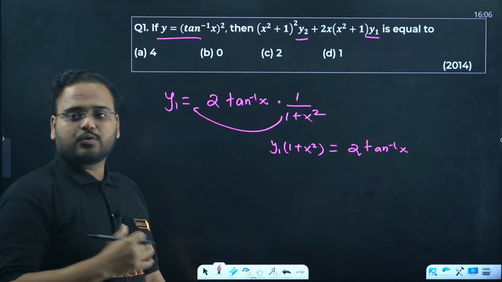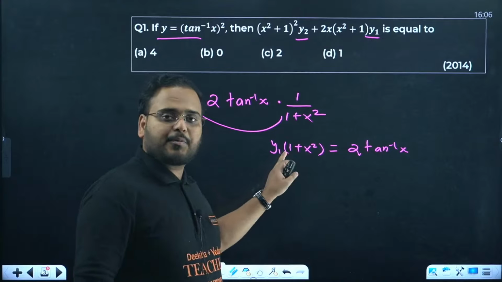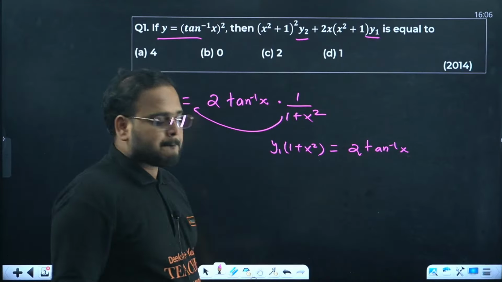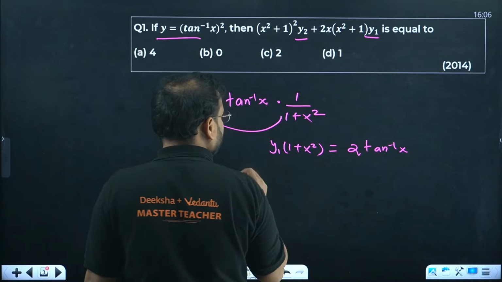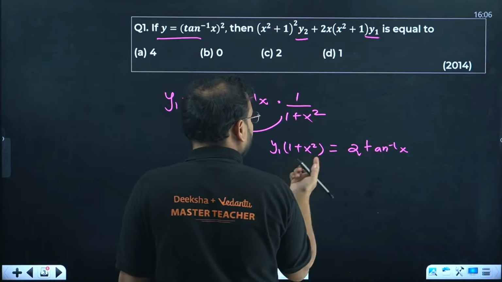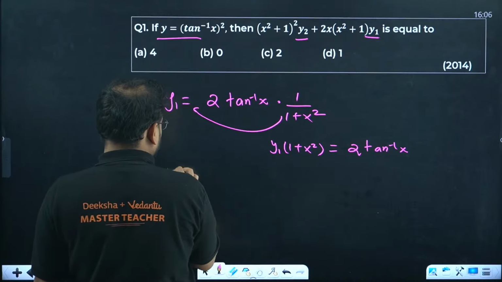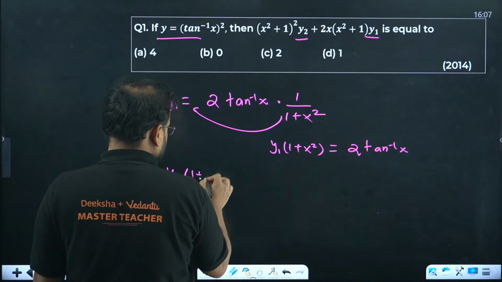Now from here only we're going to use what? On the left hand side we're going to use the product rule. On the right hand side over there we're going to use the chain rule. Okay, let's try from this one again. Okay, we're going to differentiate this. So we'll have y1 as y2. This remains as it is.